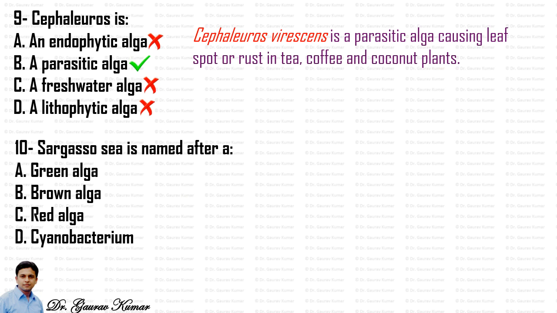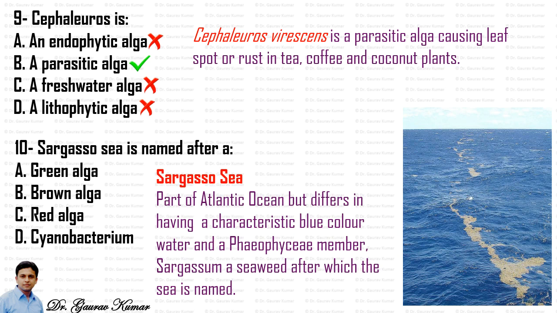Next question, Sargasso Sea is named after a... So the Sargasso Sea is a part of the Atlantic Ocean but differs in having a characteristic blue colored water and a Phaeophyceae member. You can see on the right hand side the blue colored water and the brown algae, that is the Phaeophyceae member, floating on it. Sargassum is a seaweed after which the sea is named. So option B, that is brown alga, is correct.